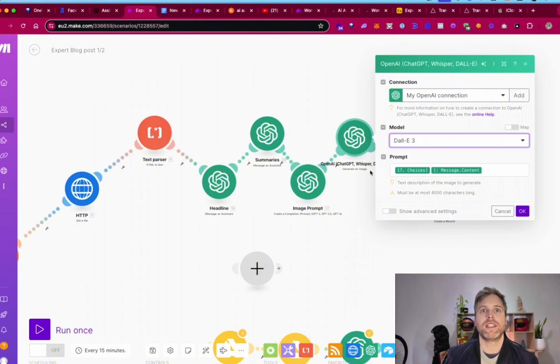DALL-E 3. This one is generate an image, DALL-E 3, and then we just got the prompt here, and that'll be enough.